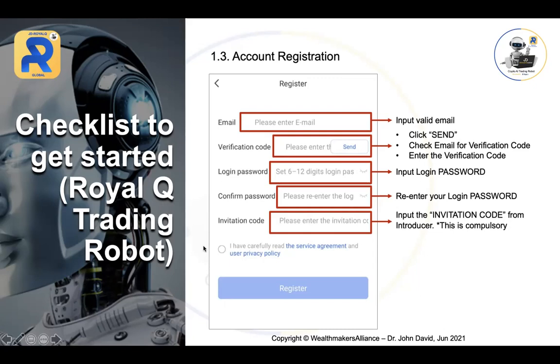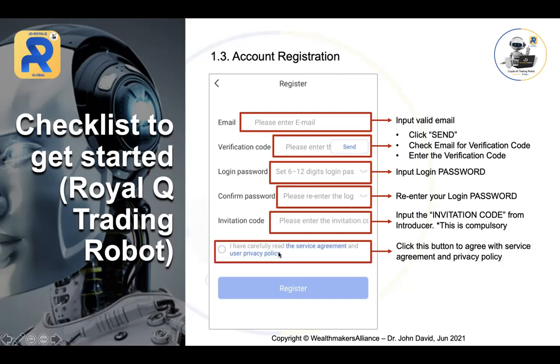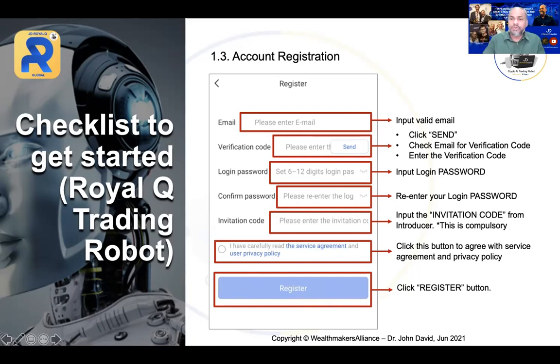Now, once you have done that, just make sure you click I have read the service agreement and user policy. Just click the box there. And then finally, you have to click the register button. Once you have done this, I've officially registered an account. That's all, okay?